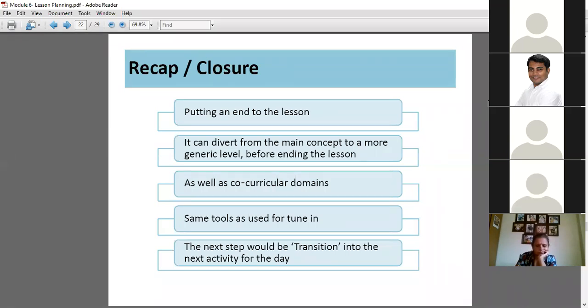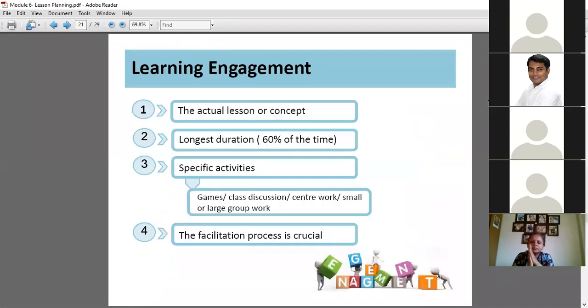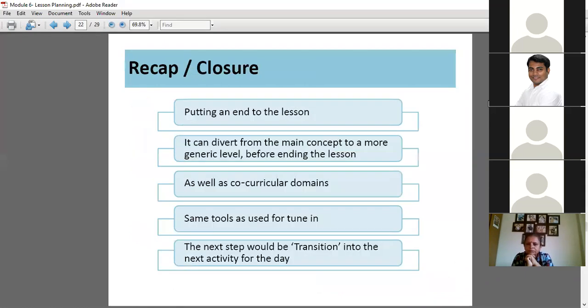Sir, explain the second point, main concept to a more generic level. It can divert from the main concept to a more generic level before ending the lesson. So you are teaching the class about hygiene. You have already done activities related to health and hygiene in learning engagement, maybe worksheets or discussion. Now when you are about to close the topic, it can be on the same day, or in our case with preschoolers, on the next day or third day, you are about to end this topic of hygiene.